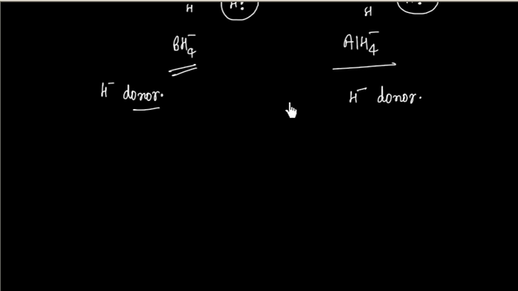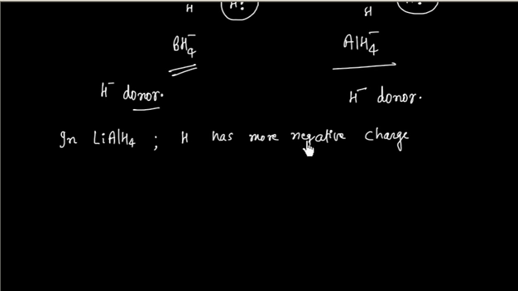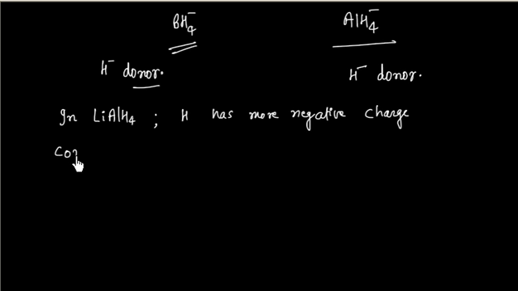So I can say in LiAlH4 hydrogen has more negative charge compared to NaBH4, and this is because aluminium is less electronegative, so hydrogen has more negative charge.